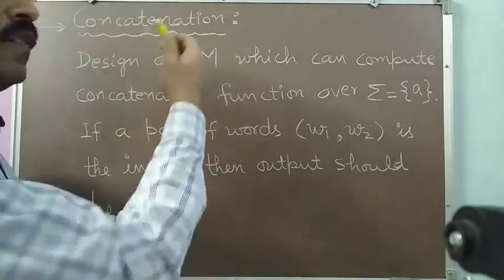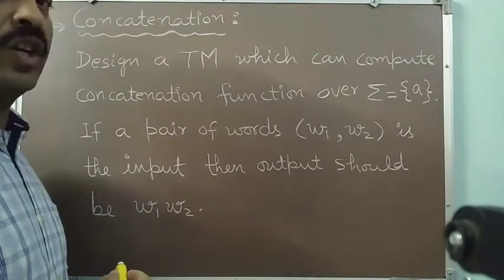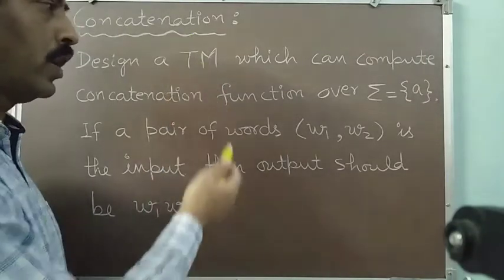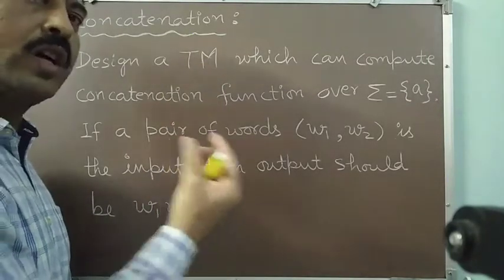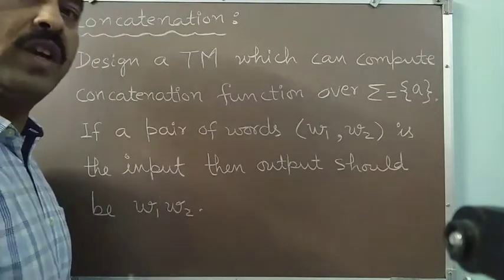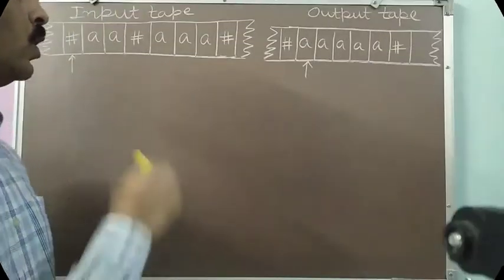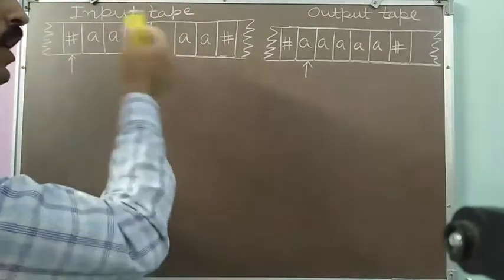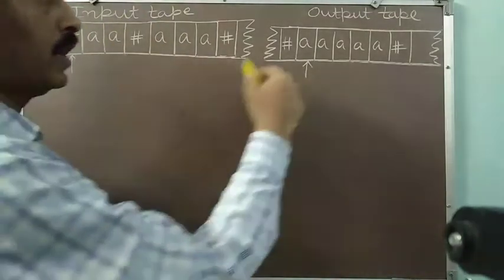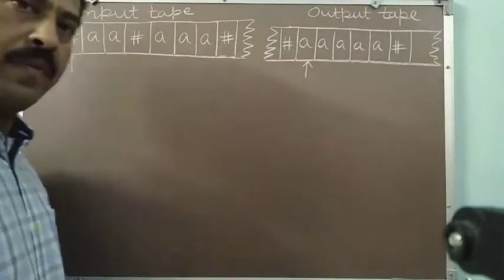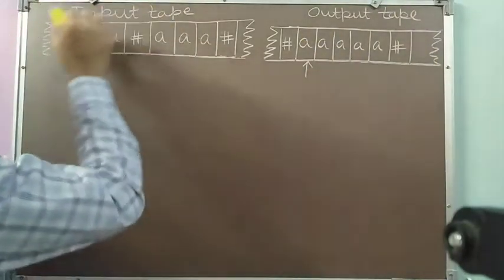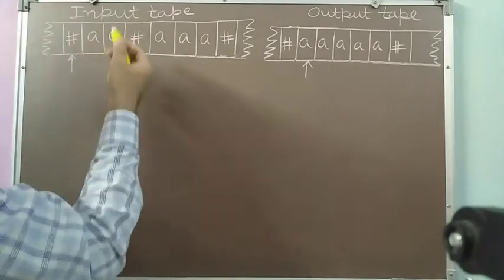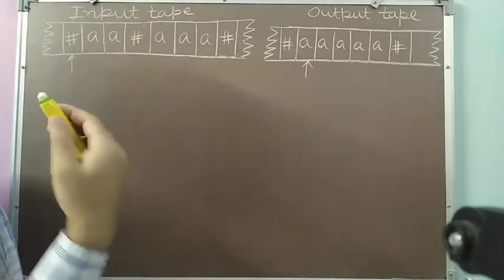So let us see how we can design a Turing machine which computes the concatenation of two given strings. To do this, we first have to decide the configuration of our input and what output configuration of the tape we require. Looking at the input configuration of the tape, we have to input two words, W1 and W2.